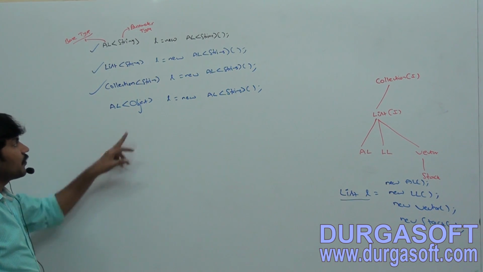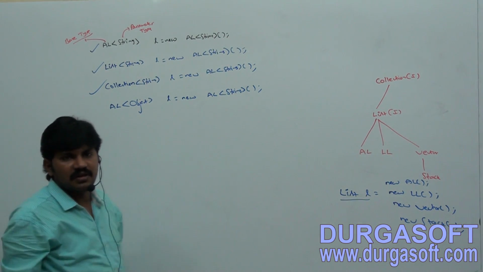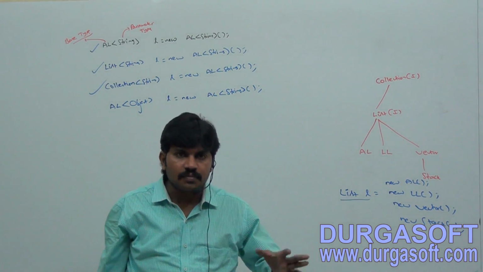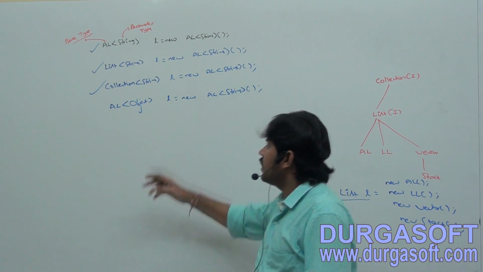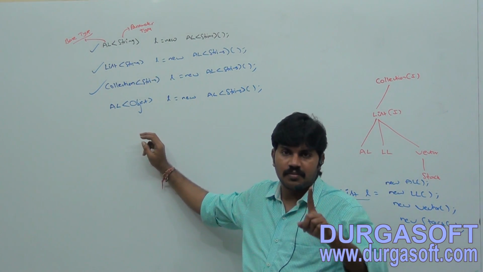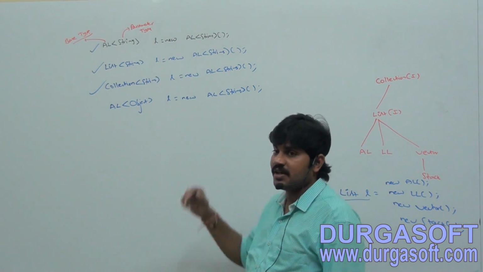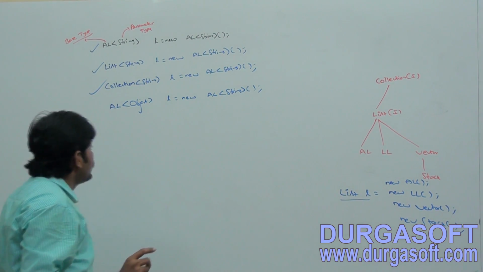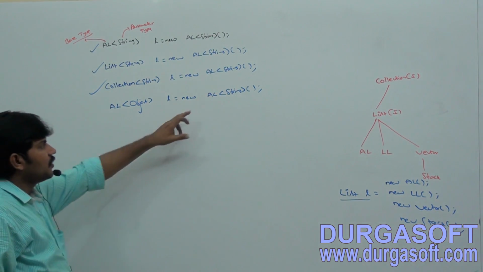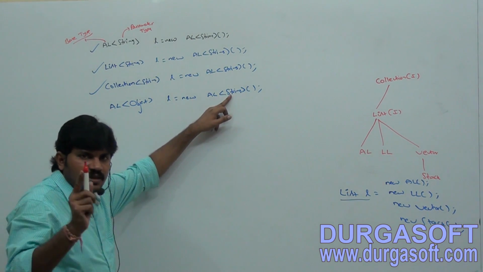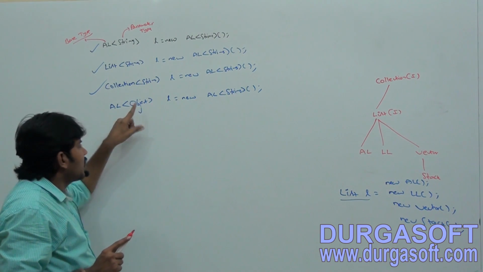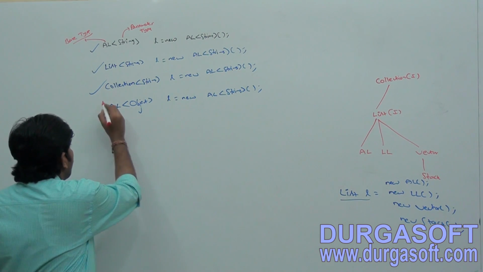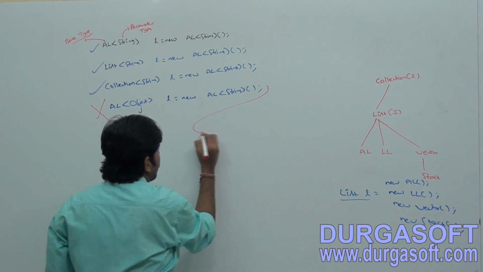Do you know? If I write like this, the compiler will give an error, because the polymorphism concept is applicable only for the base type but not for the parameter type. Regarding the type parameter, we can't apply the polymorphism concept. By mistake, if you apply it, we are going to get a compile time error. Sir, here we are taking String, so compulsorily here also we should take String only. Sir, here we are taking Object, so compulsorily here also you should take Object only. Do you know what compile time error we are going to get?